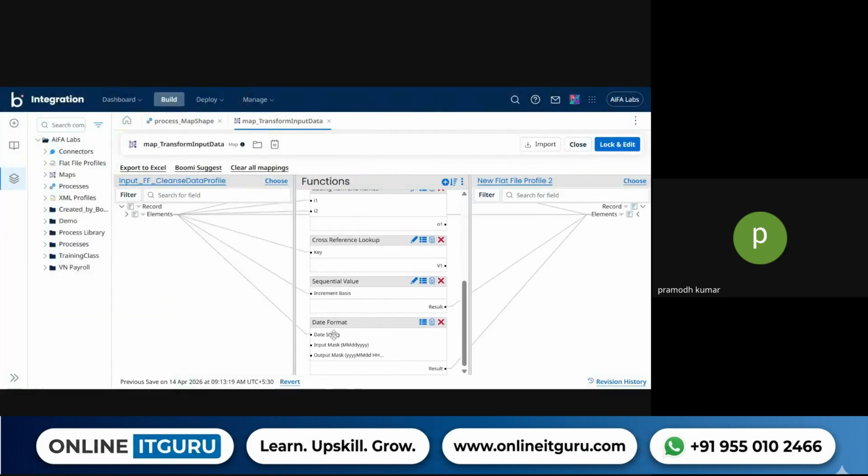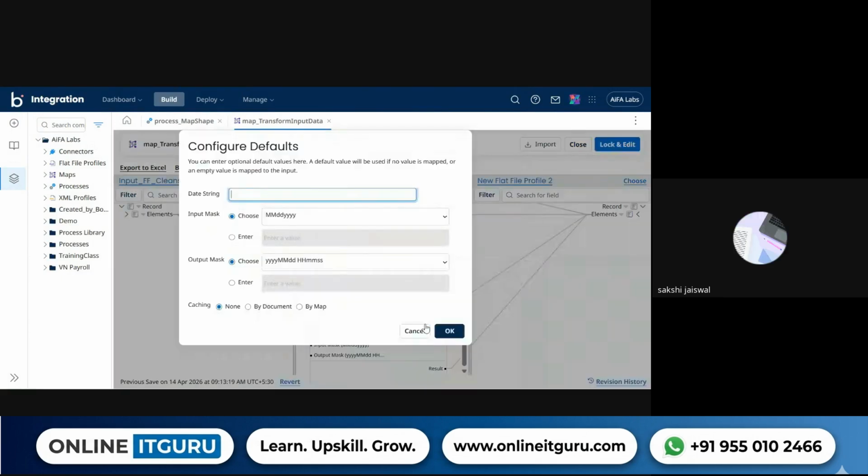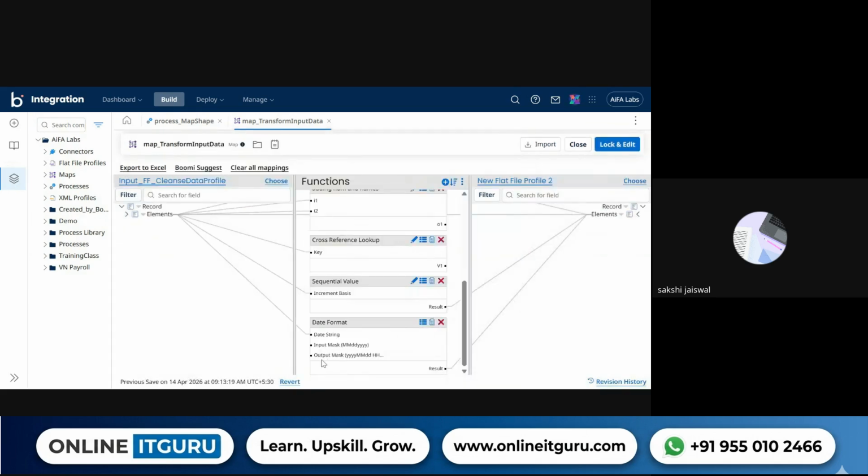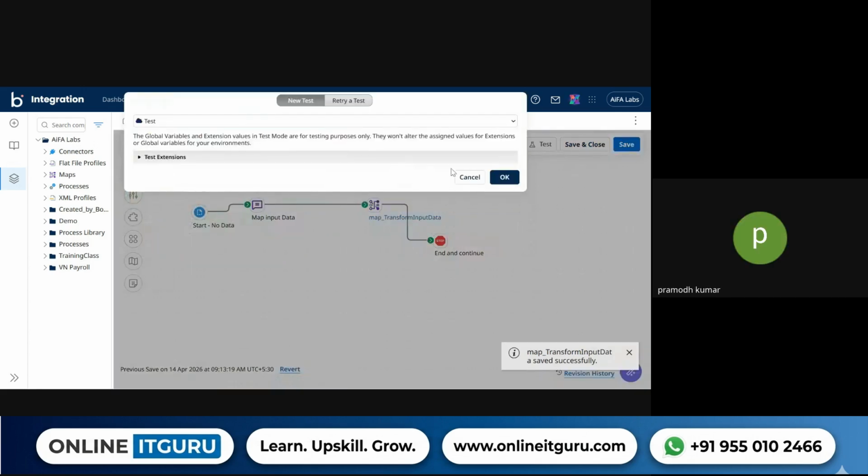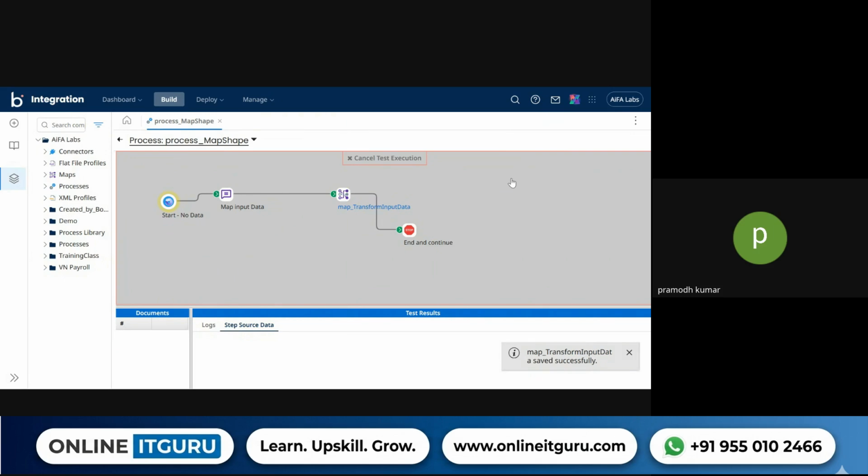We need to map it to the input mask, not to the date string. I think it is that only, because that is the input. We will see. Then what will we map the date thing with?